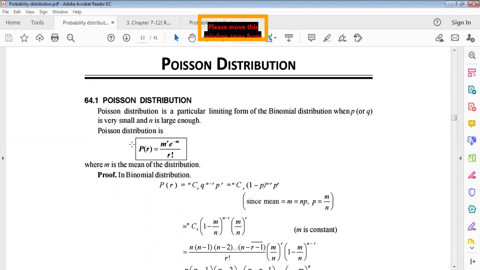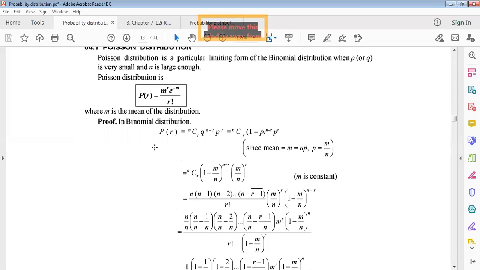We are studying the Poisson distribution in connection with the binomial distribution. Remember it: first of all, you have to understand the binomial distribution. So this is the probability function for Poisson, m to the power r, e to the power minus m, over r factorial, where m is the mean of the distribution.